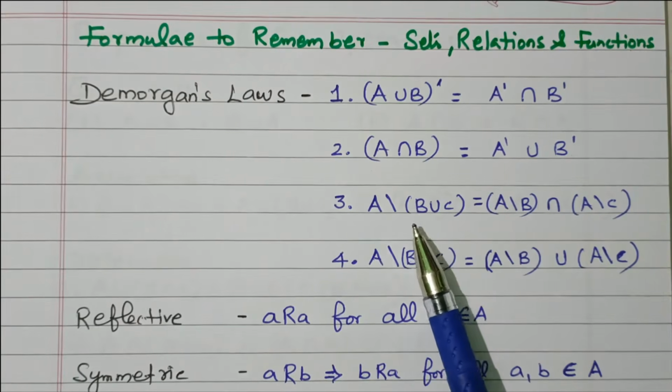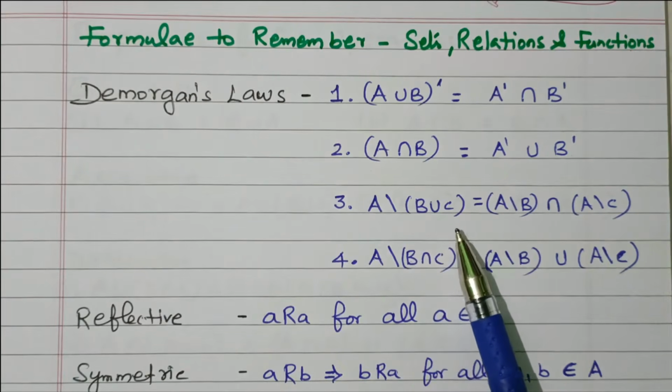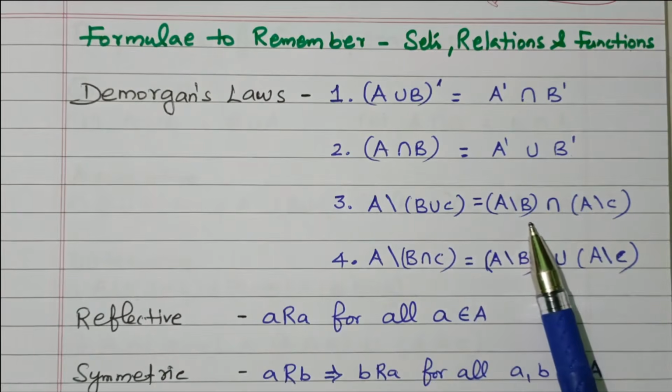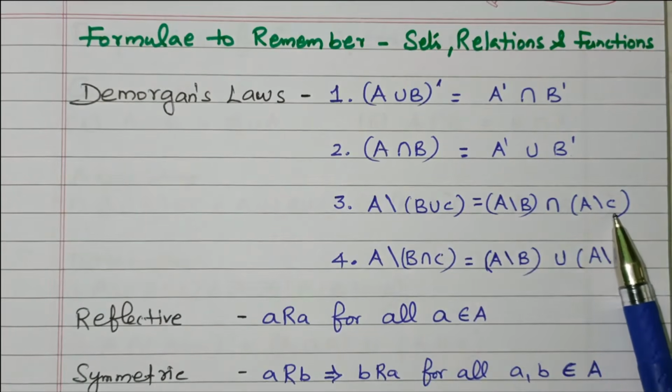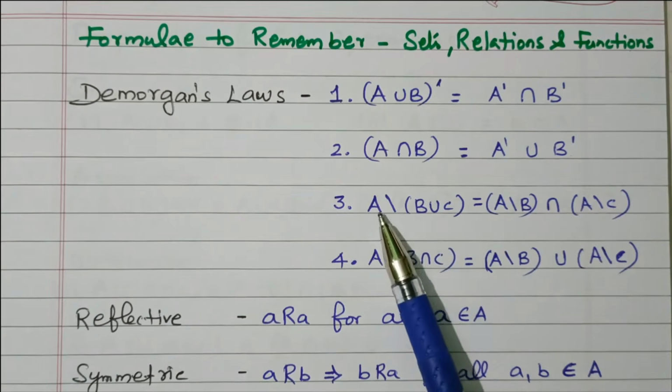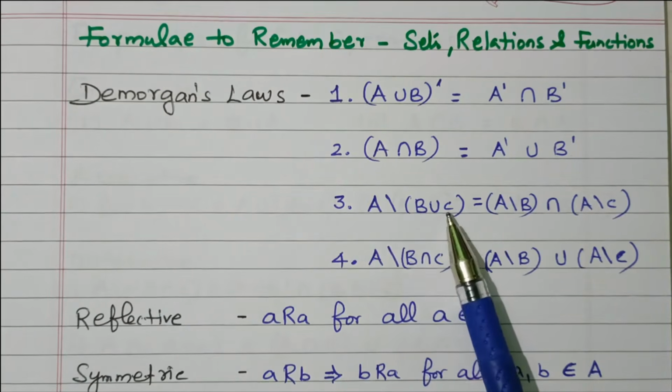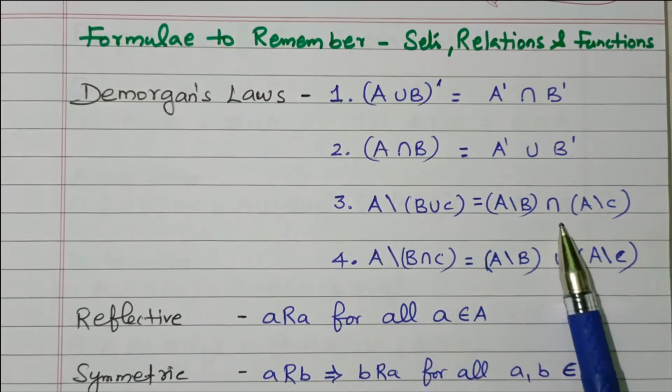A minus B union C equals A minus B intersect A minus C. That is nothing but A minus B, A minus C, here union, here intersect.